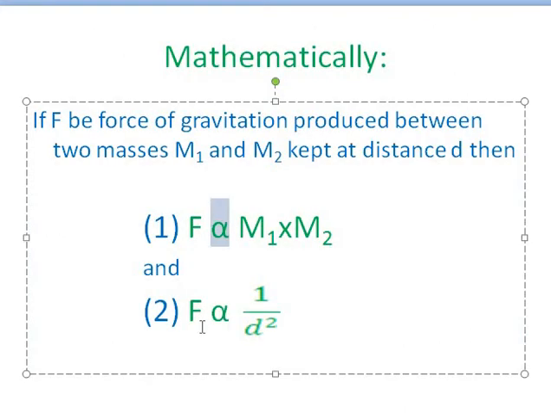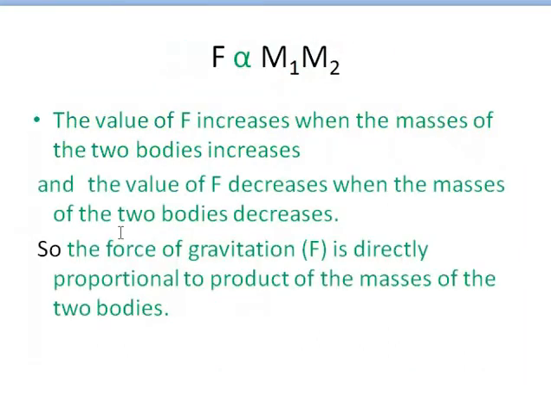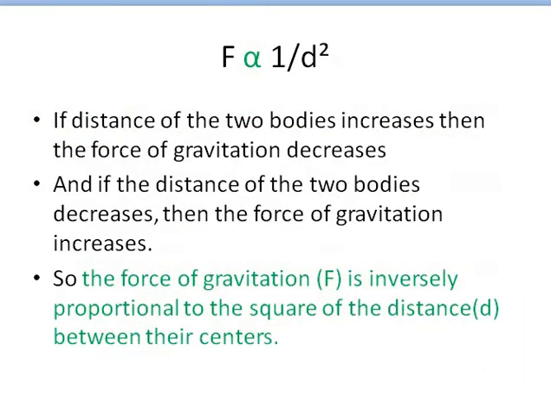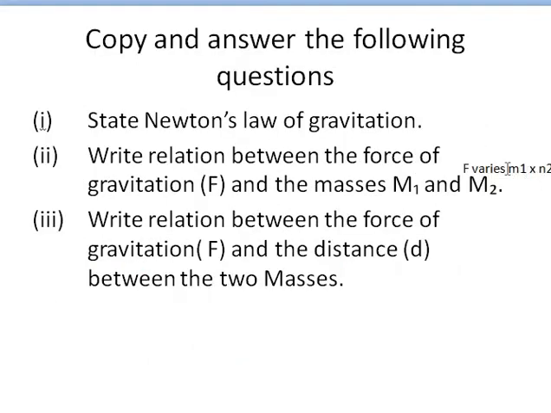You can copy this and you go to this one here. F varies m1 times m2. So the relation between F and m1 and m2 can be written like this.